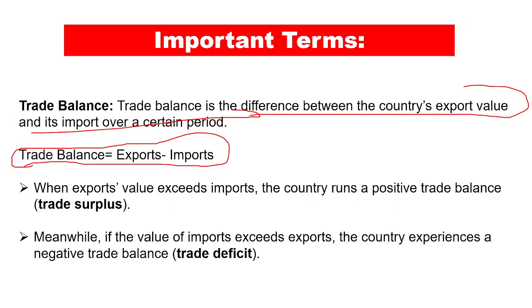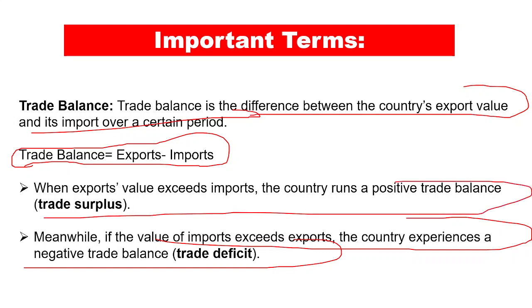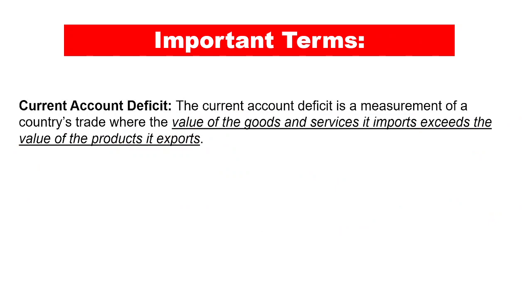If the value of imports exceeds exports, the country experiences a negative trade balance. When we have a higher number of exports and lower imports, then it is a trade surplus. Another important term we encountered in this newspaper article is current account deficit.